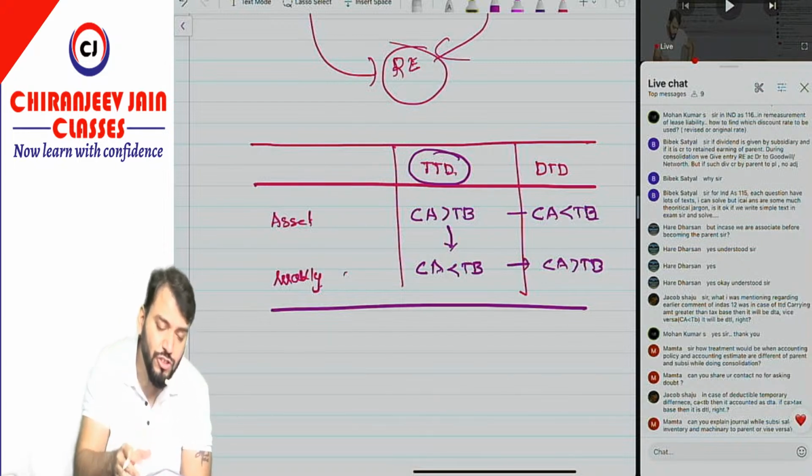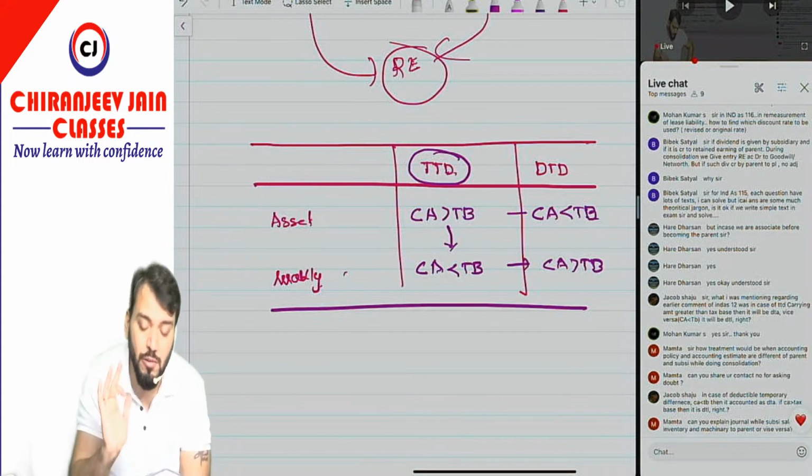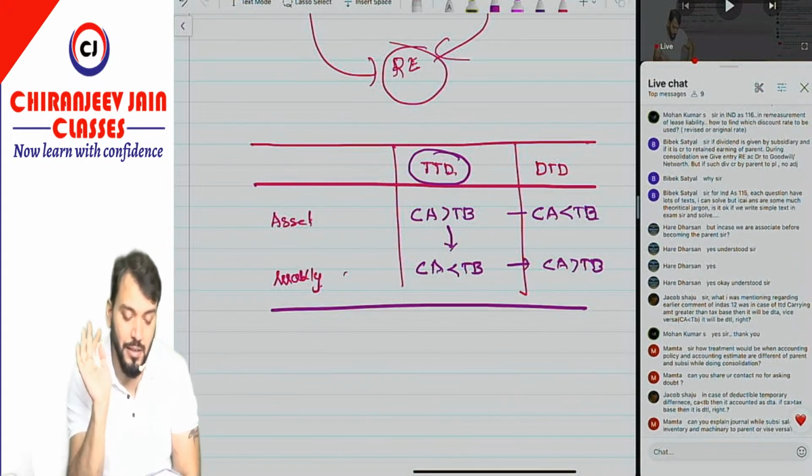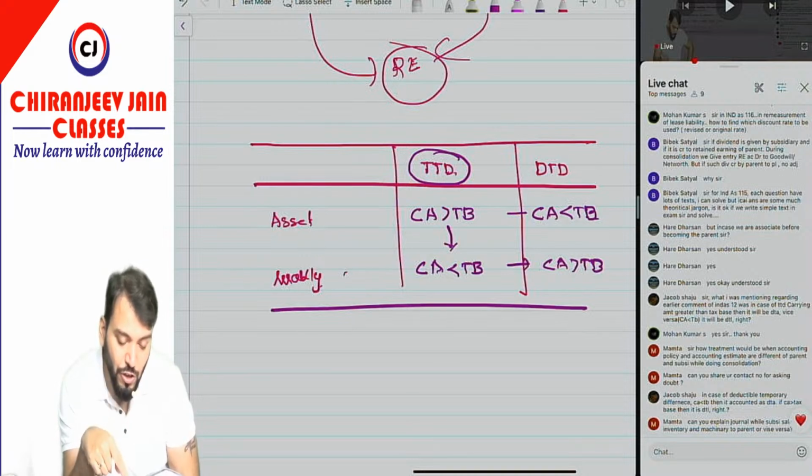If you do any question by using this table, your answer will be correct. Your answer will be correct. Understood? I have just given one shortcut. Jacob, have you understood? Yes, sir.